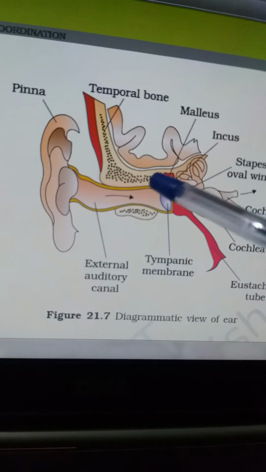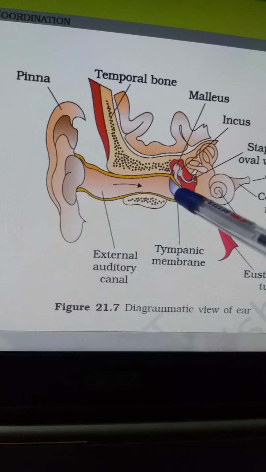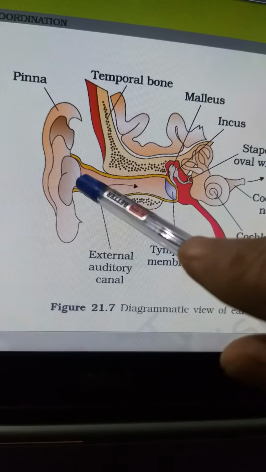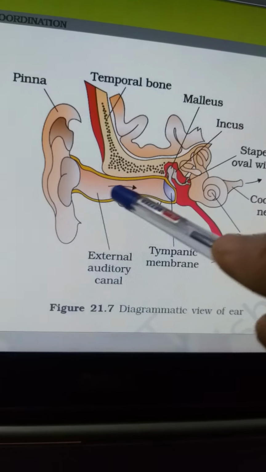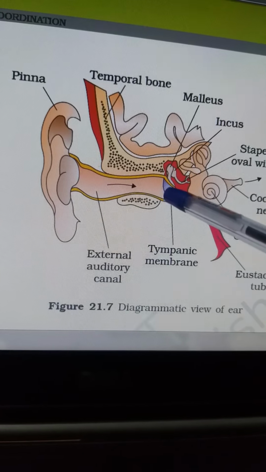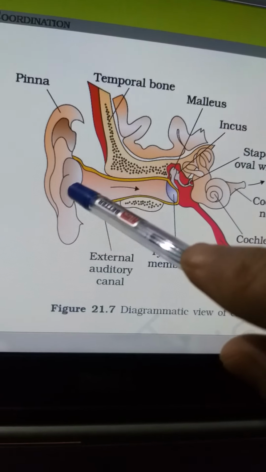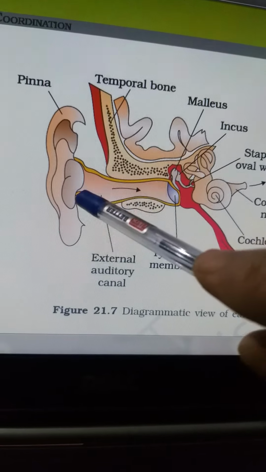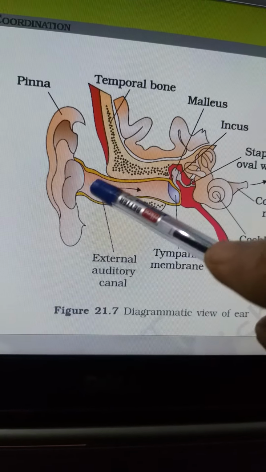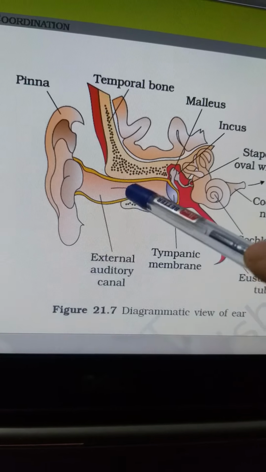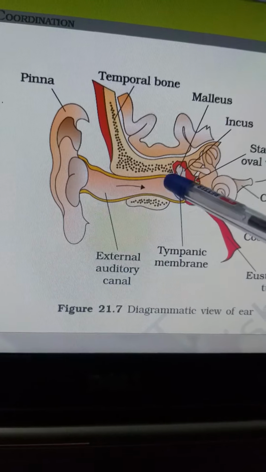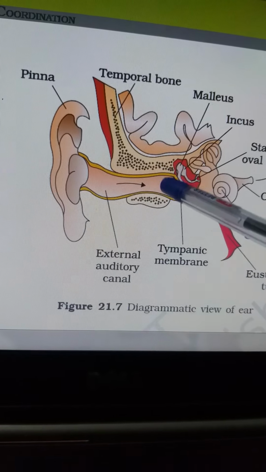This portion needs protection, because sometimes water may enter, sometimes small insects may enter. So it is protected by the ceruminous gland. The ceruminous gland has a very sticky secretion, that is ear wax, which needs to be cleaned, but it protects and keeps the tympanum lubricated.